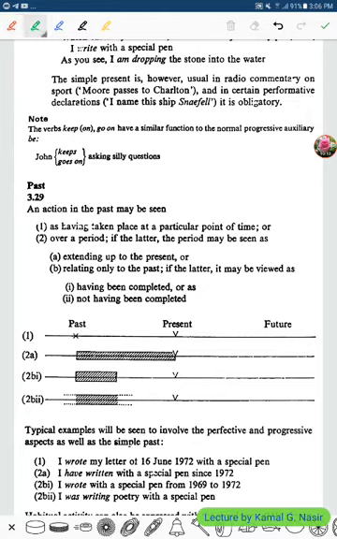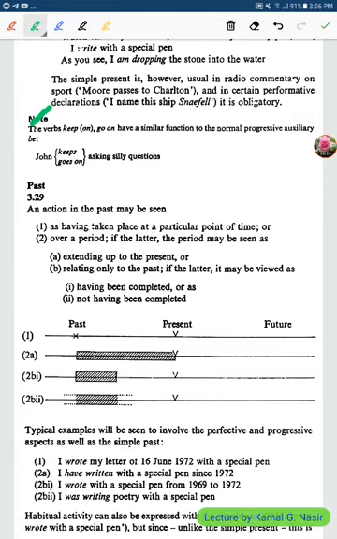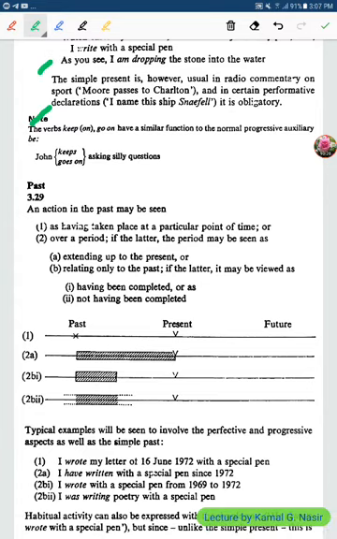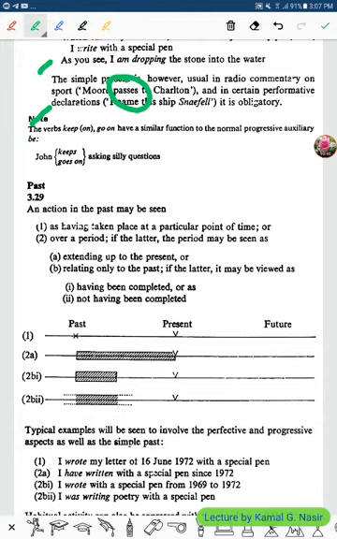Okay, the verbs keep on and go on have a similar function to the normal progressive. Before this, the simple present is, however, usual in radio commentary on sport. For example, you say, Moore passes to Charlton. This is also one of the uses of the present simple in sports.